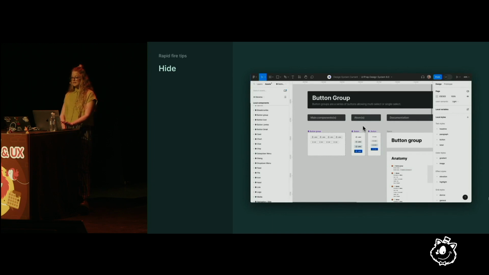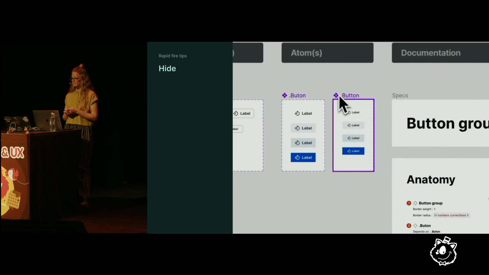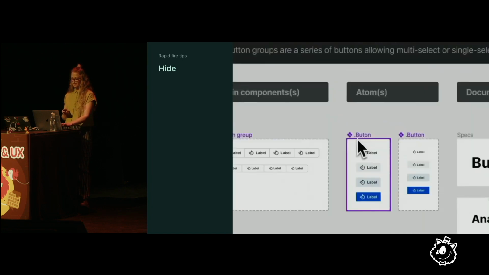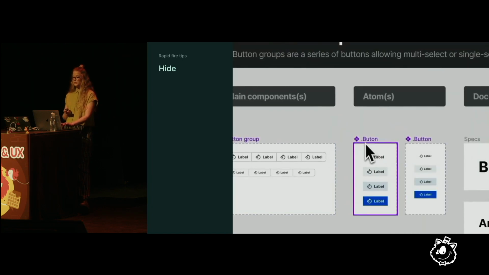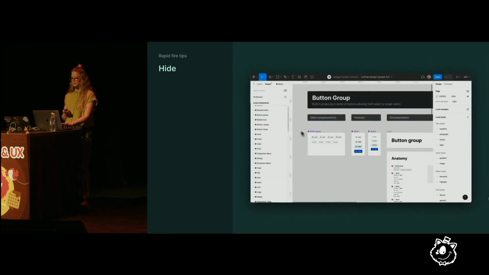Keep some things hidden from your team library by adding a period or underscore to the beginning of the name. This can be helpful for really small components that are only meant to be nested inside of other larger components, like this button group. Because there's a period in the name, we won't see that component listed in the Assets panel.